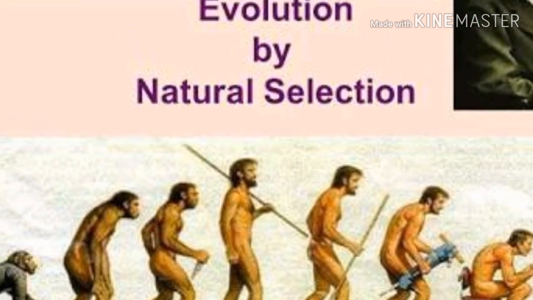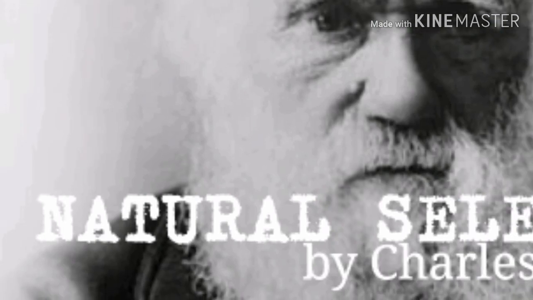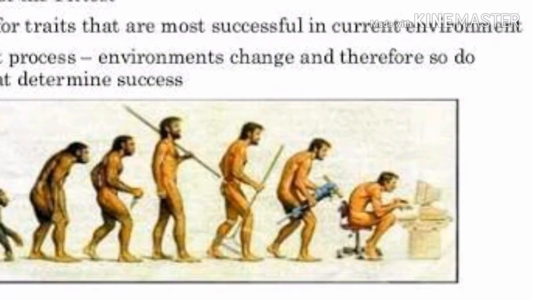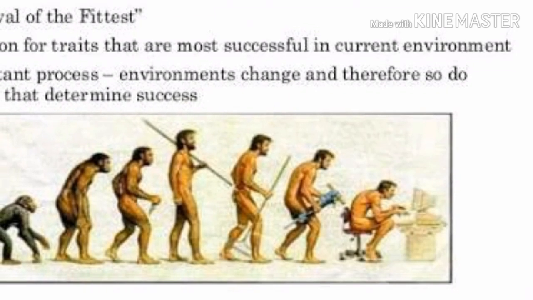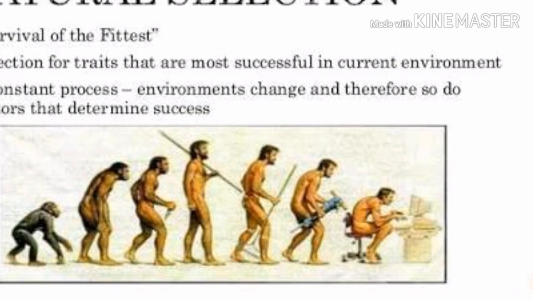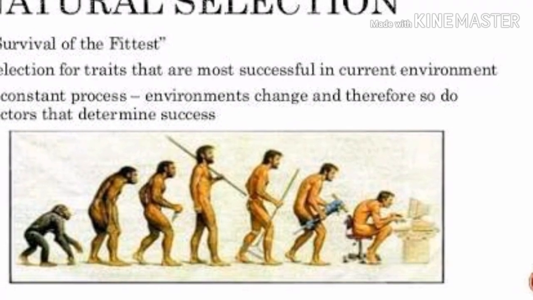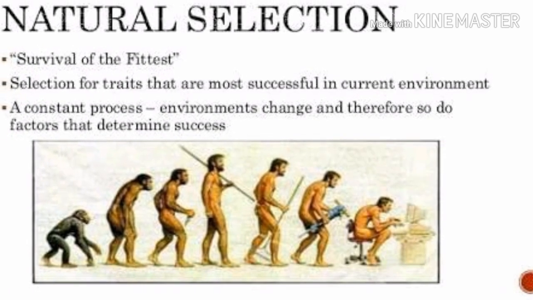So to learn more about this topic, here is Natural Selection by Charles Darwin. It is the differential survival and reproduction of individuals due to differences in phenotype. It is a key mechanism of evolution, the change in the heritable traits or characteristics of a population over generations.